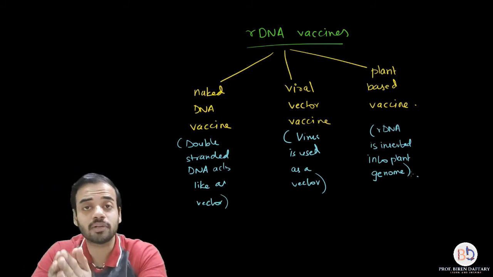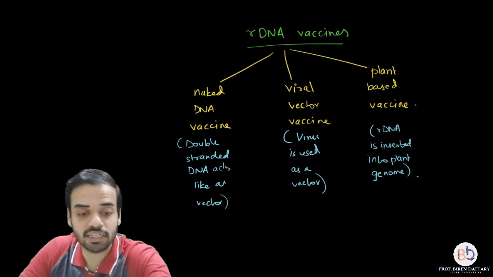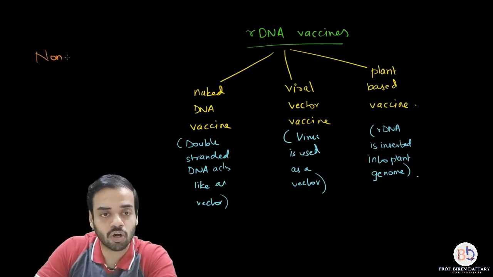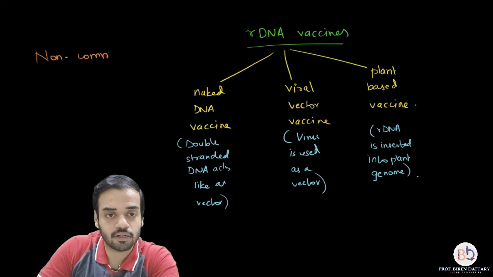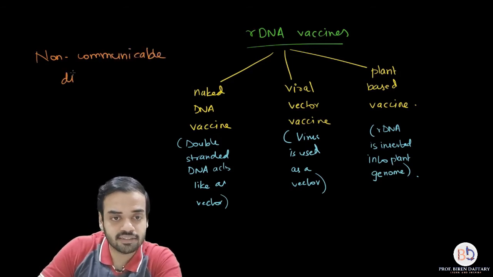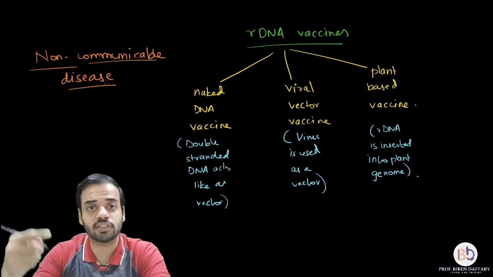Now please remember, these vaccines are very important because you can also use them to treat non-communicable diseases. I will write down the word over here: non-communicable diseases. What is the meaning of a non-communicable disease? A disease which cannot spread from one person to another. For example, cancer.